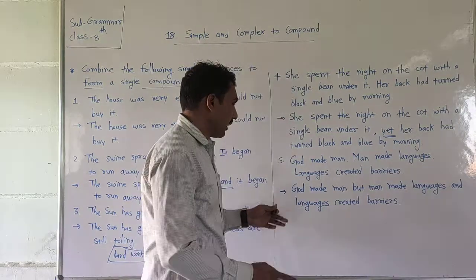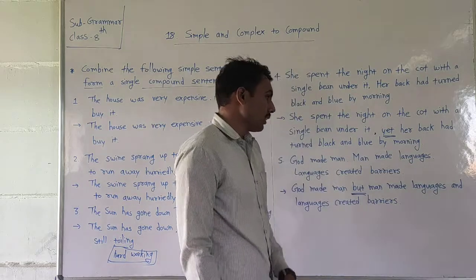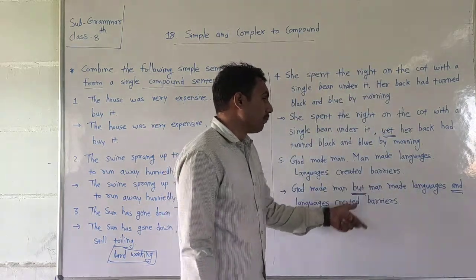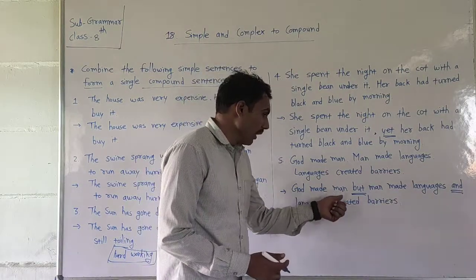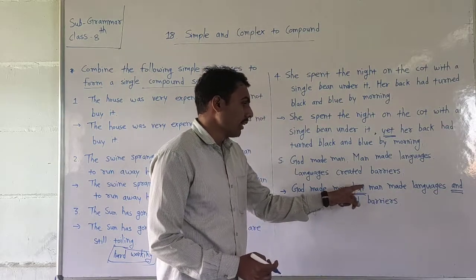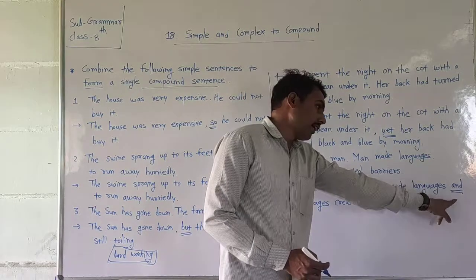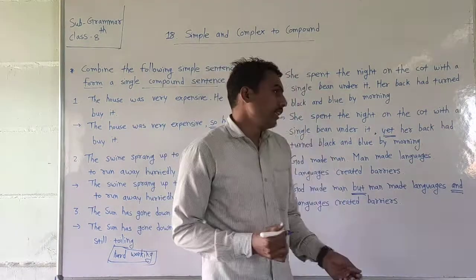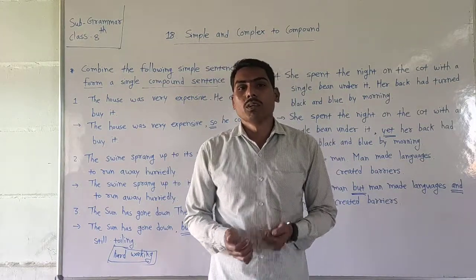In this sentence we use the coordinating conjunctions "but" and "and" to form a compound sentence. God made man, but man made languages, and then we use the second coordinating conjunction, and the languages created barriers. In this way we can convert simple sentences into a compound sentence.